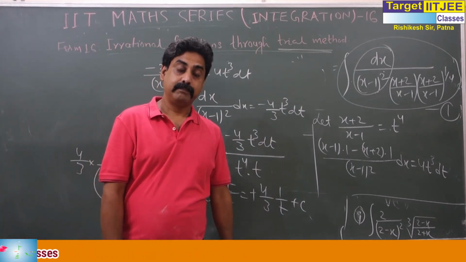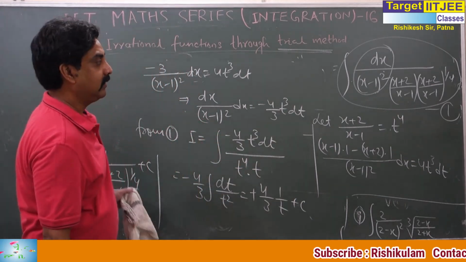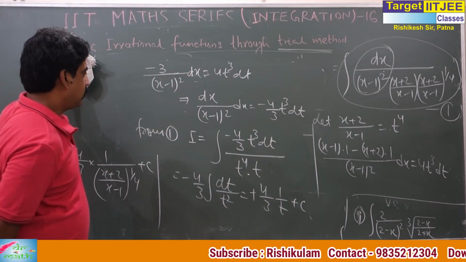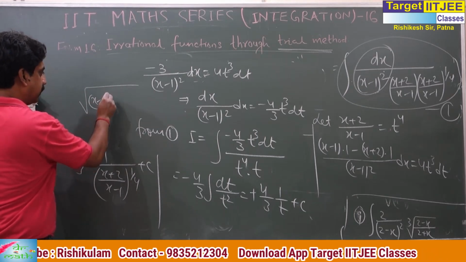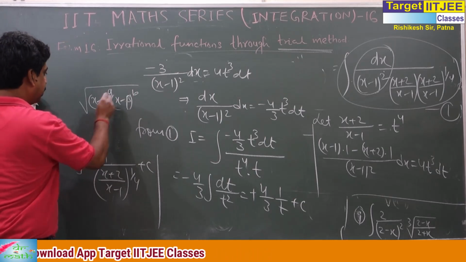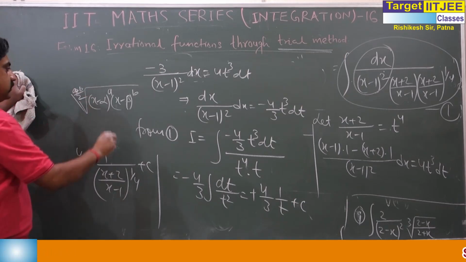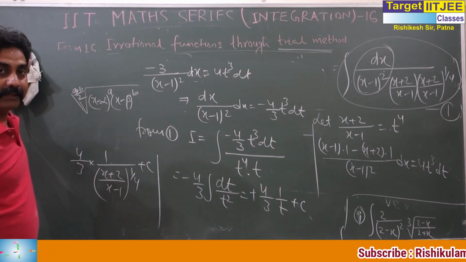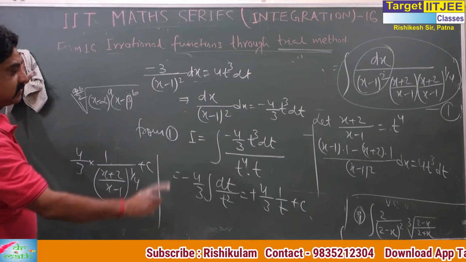So this is a special type. I think recently in 18 or 19 it was asked in JEE Advanced. What do we have to find? (x minus alpha) to the power a, (x minus beta) to the power b, and here normally the average of a plus b is taken. Normally, the average of a plus b.